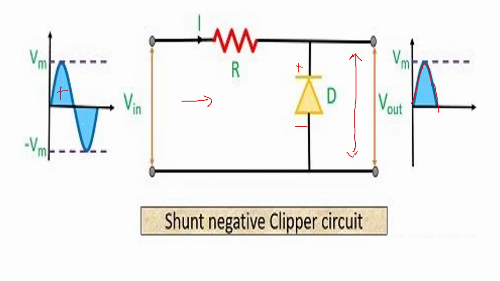When the input is negative half cycle, then the diode cathode will be negative and this is positive, so it will be forward biased. When it is forward biased, the current is going to flow, and when the current is flowing, the resistance is zero and the output voltage will be zero. So this part will be chopped off, and you will get zero here. So it is called a negative clipper, and because the diode is in parallel with the circuit, it is called a shunt negative clipper circuit.